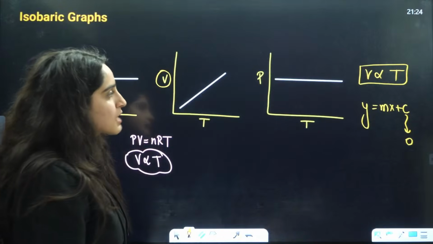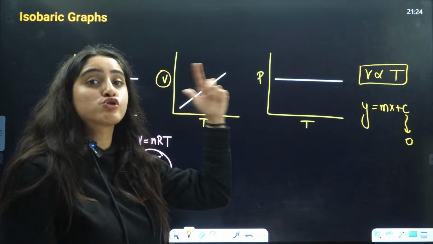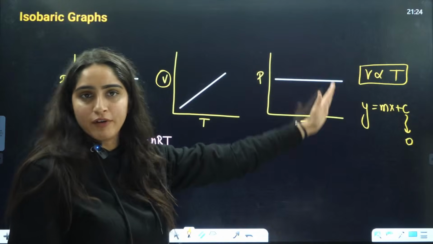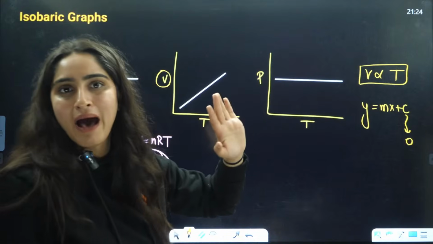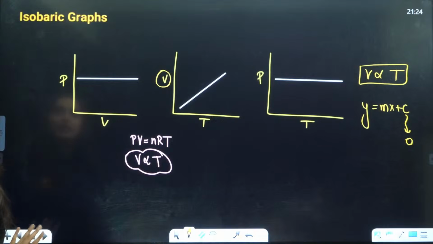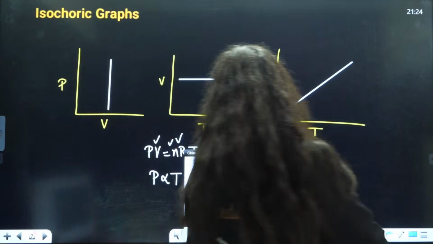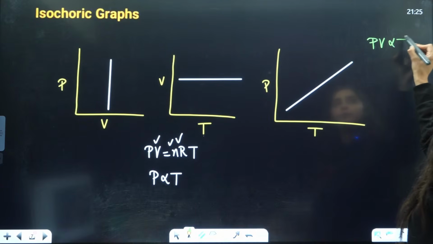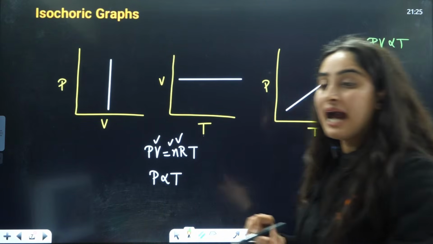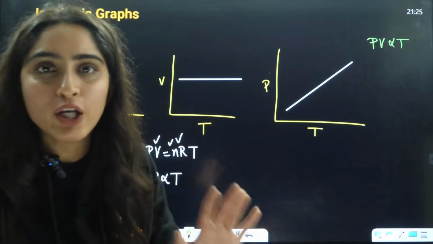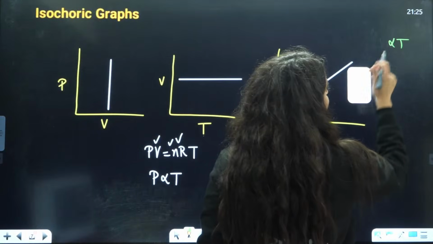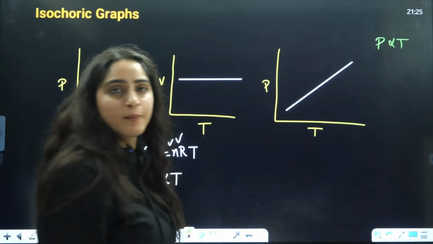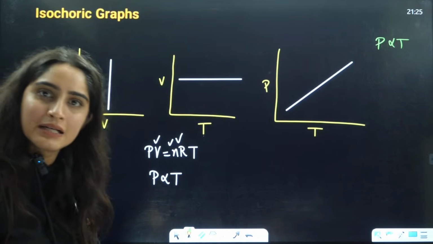Now, next is P and T. Again, isobaric, pressure is constant at every temperature. So it is parallel to the temperature here. Next is isochoric. Now, guys, isochoric, just draw this thing. PV is directly proportional to T, right? Isochoric means the volume is constant here. So we'll take volume as constant. P is directly proportional to temperature, right?